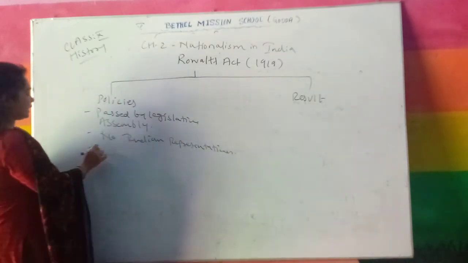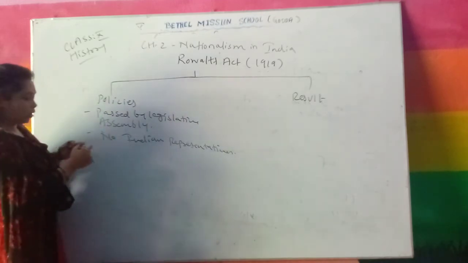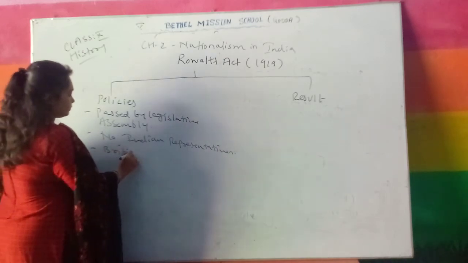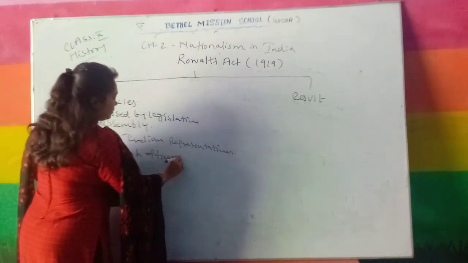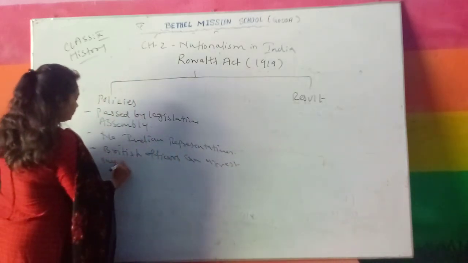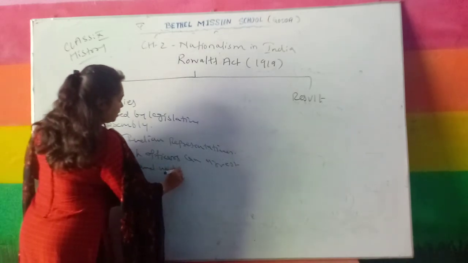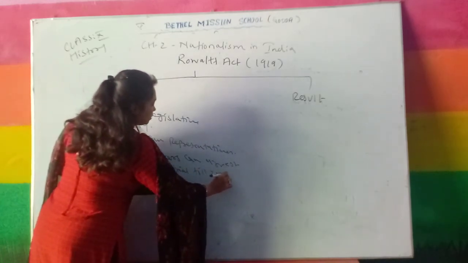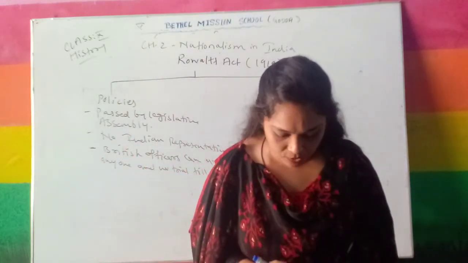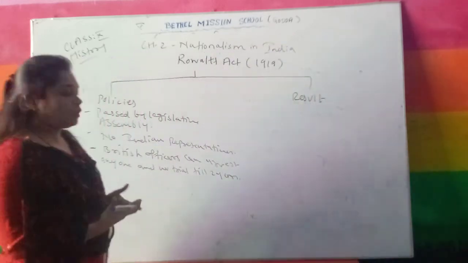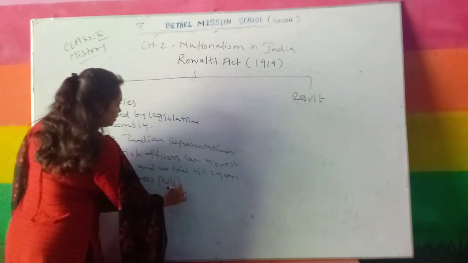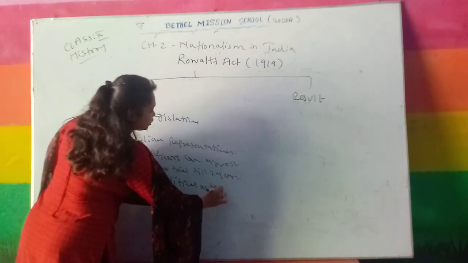According to this act, British officers can arrest anyone, and there is no trial for two years. Without any case, you can put a person in jail for two years. And why was this act introduced? To suppress political activity.